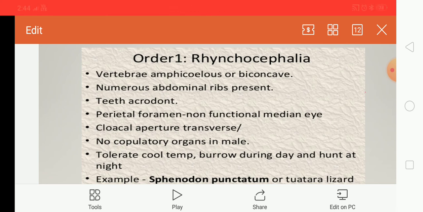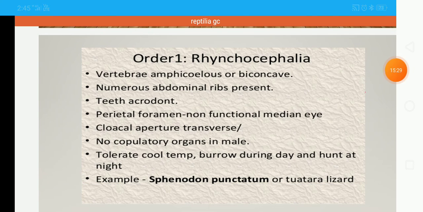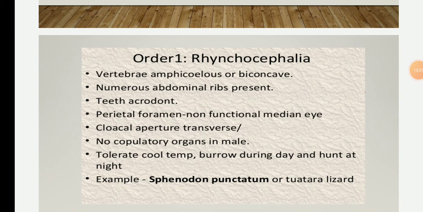The vertebrae in this Rhynchocephalia will be amphicoelous, or biconcave. Biconcave or amphicoelous vertebrae refers to vertebrae in which both the anterior and the posterior surface of the centrum are concave. So this type of vertebrae is referred to as biconcave or amphicoelous vertebrae.